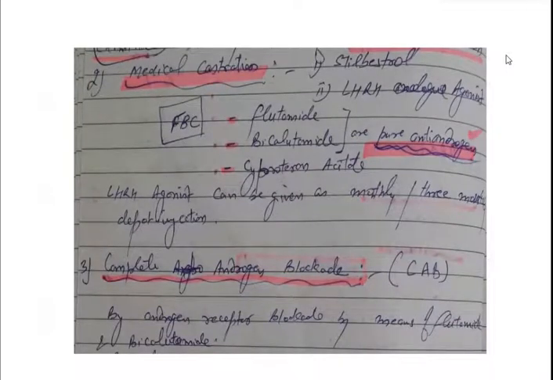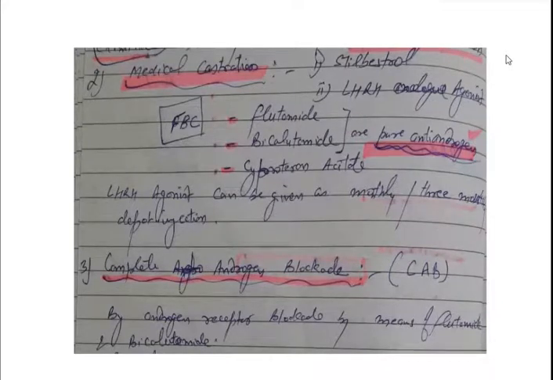Medical castration: you can perform medical castration with stilboestrol, LHRH agonists, and anti-androgens. Flutamide, bicalutamide, and cyproterone acetate are pure anti-androgens.